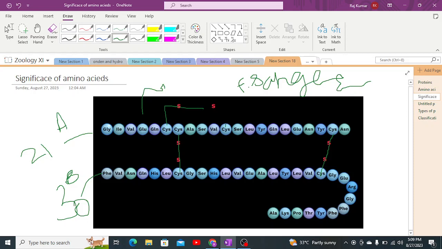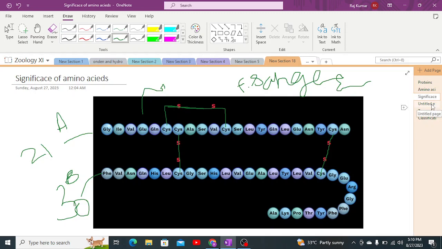So there's another internal disulfide bond within amino acid chain A, between A6 and A11. And this was a structure which was determined by him.